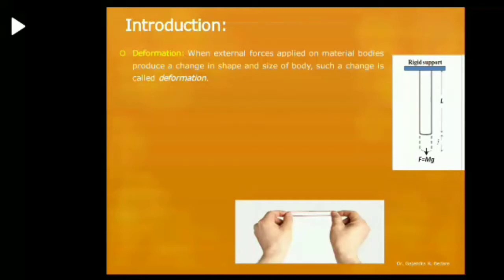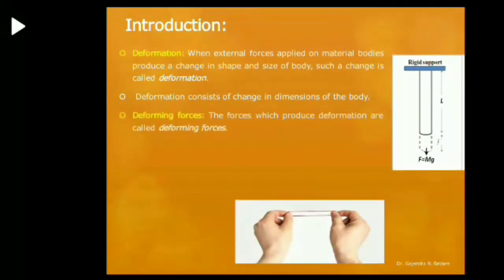When we stretch the rubber, there is an increase in length of the wire. We stretch the rubber band, that means we are applying the external force, but when we release the rubber band, it comes to its original shape and size. Let us see the first definition. When external force is applied on material bodies, it produces a change in shape and size of the body. Such a change is called deformation. Deformation consists of change in dimensions of the body.